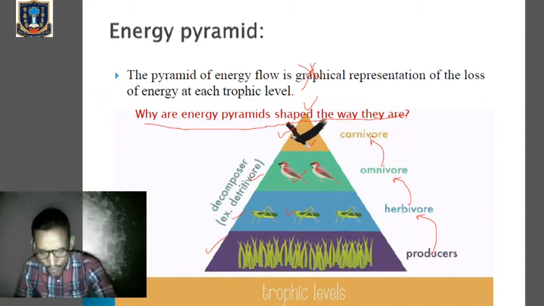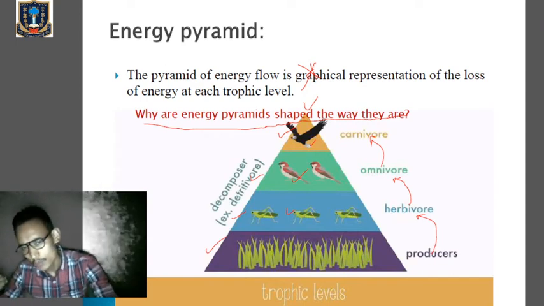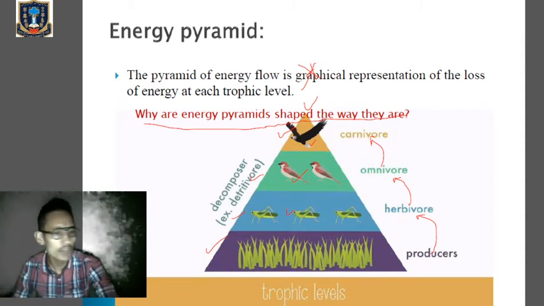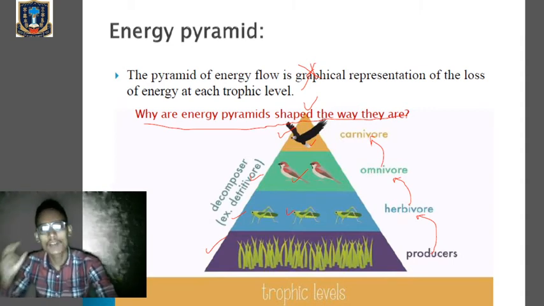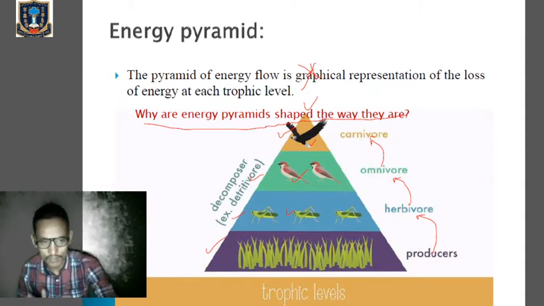That's why we always find the energy pyramid or the flow of energy in the shape of a pyramid. Clear? And in most of the trophic levels, let's say beyond the tertiary consumer, we will find the apex predator. But after that, we don't find any trophic level, because the energy that is available is not sufficient to support any life supporting processes. Clear?